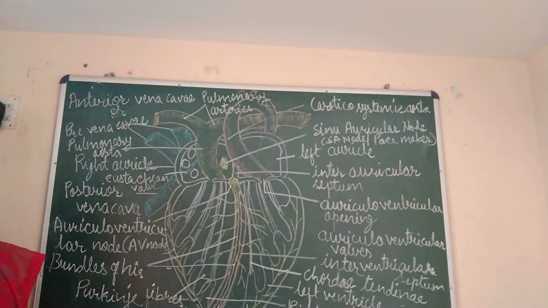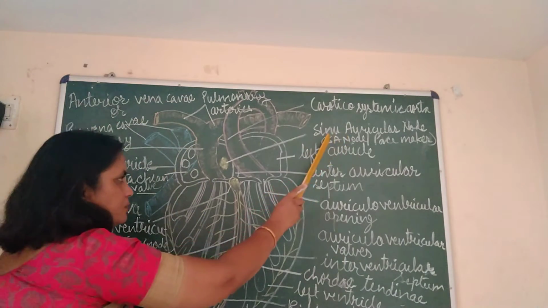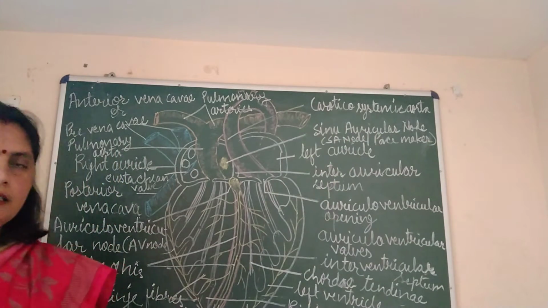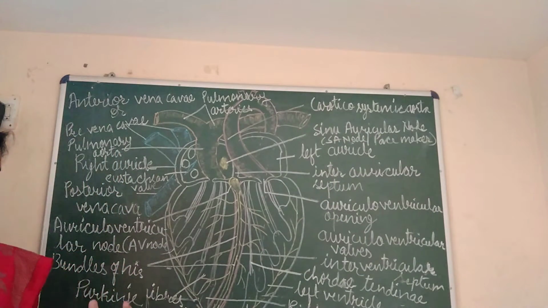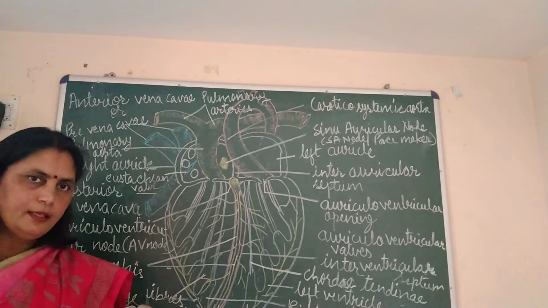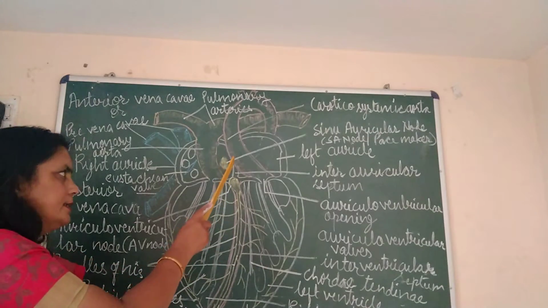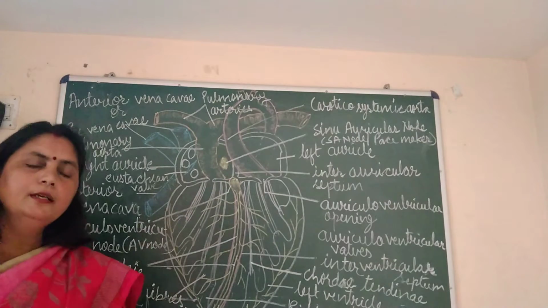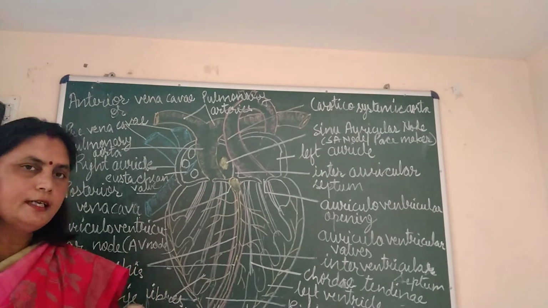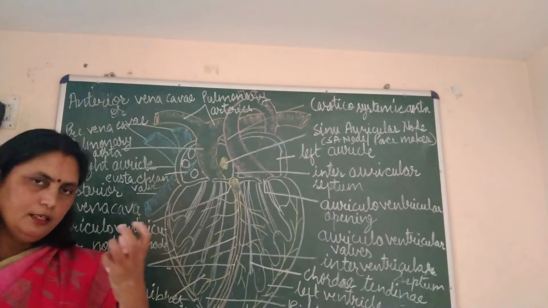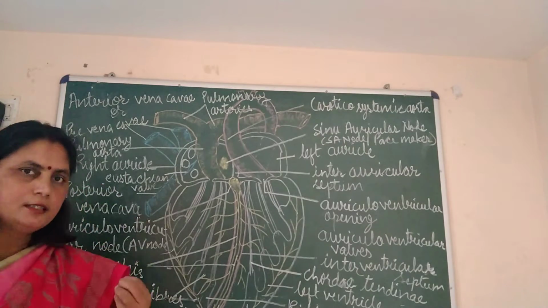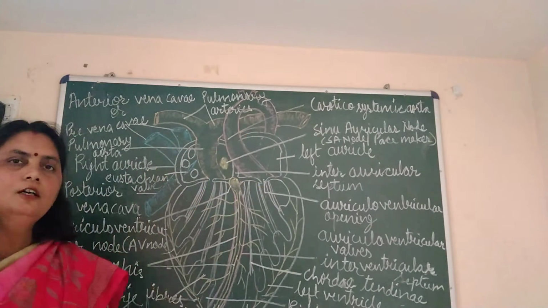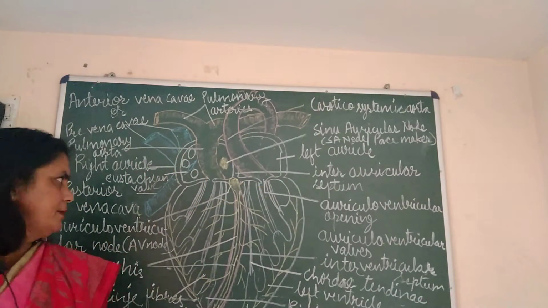Then there is a muscular node called the sinoauricular node, or SA node, or pacemaker. Its function is that it contracts, and it is located near the interauricular septum. A wave of contraction arises from here. When this muscular node contracts, all the walls of the auricles contract, which we will see in the mechanism.